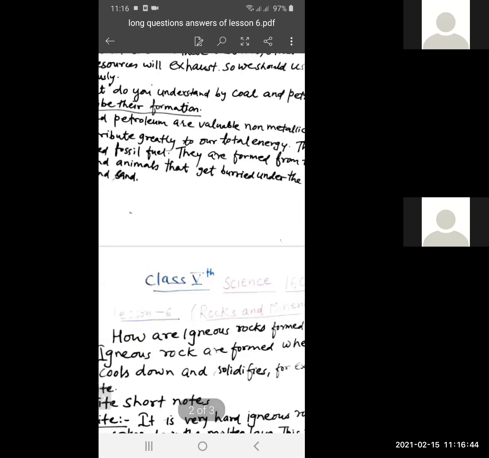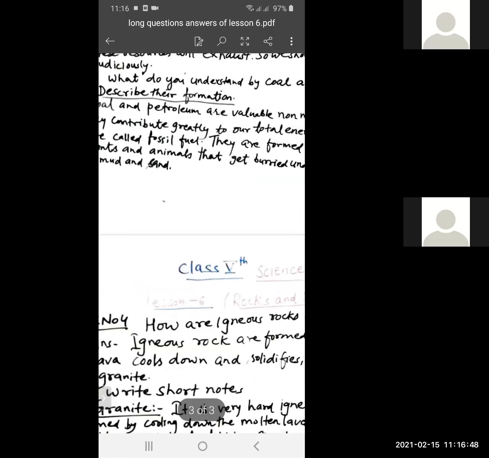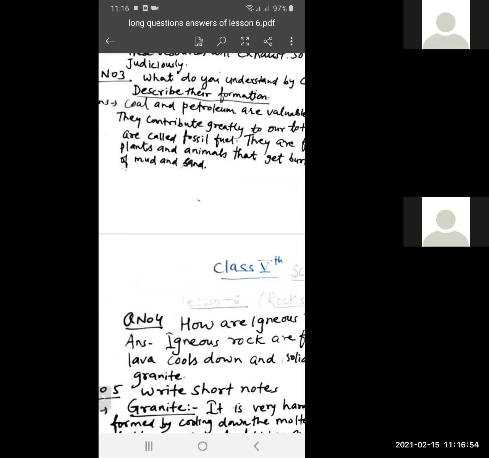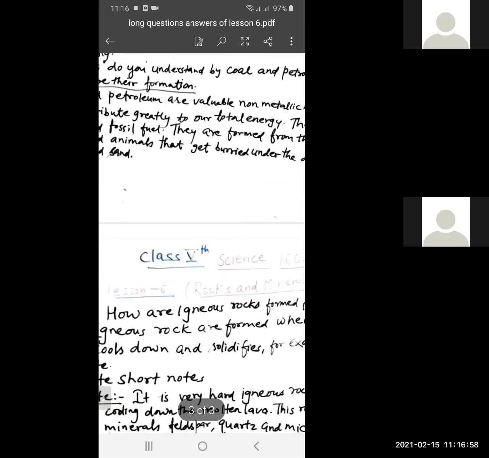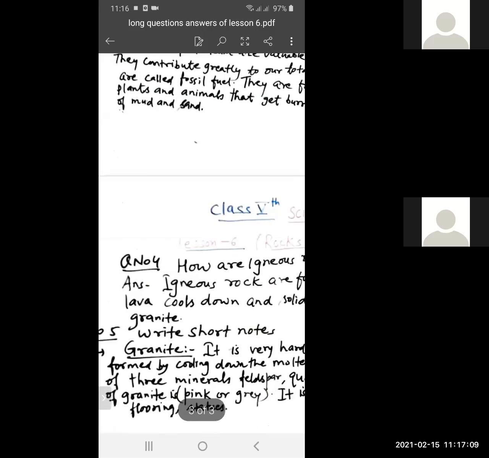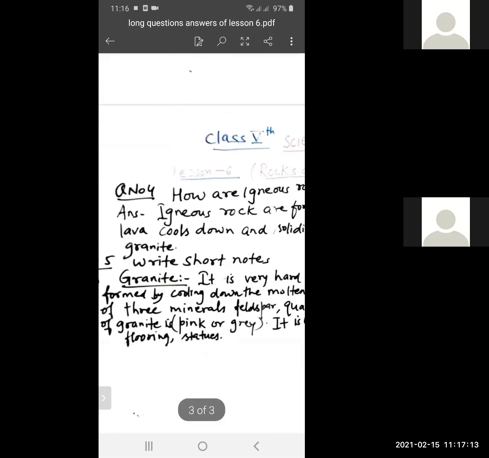They are formed from the dead plants and animals that get buried under the deposits of mud and sand. Clear, students? Now we'll switch on to question number 4.